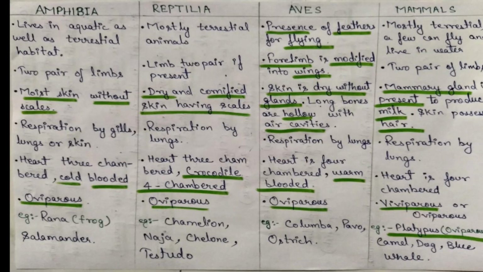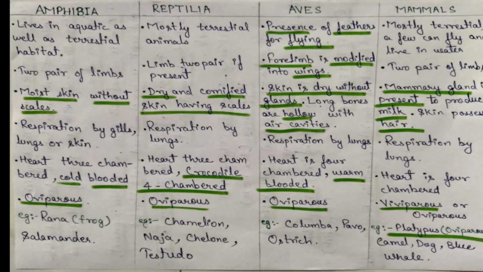Mammals are mostly terrestrial, a few can fly like bats and some live in water like the blue whale. In Amphibia, 2 pairs of limbs are there. In Reptilia, if limbs are present, it will be 2 pairs. In Aves, forelimbs are modified into wings. In mammals, 2 pairs of limbs are there.